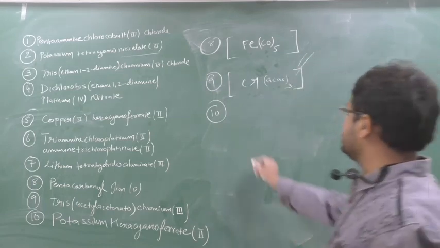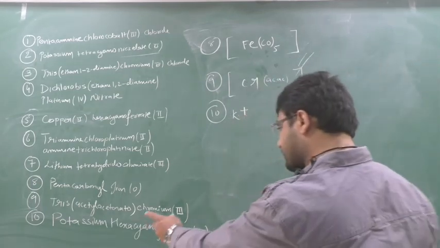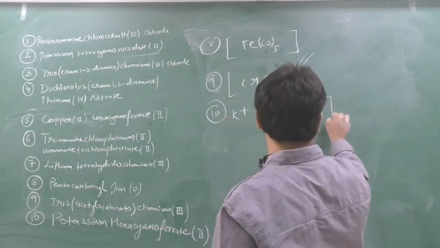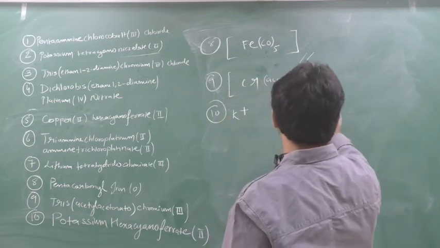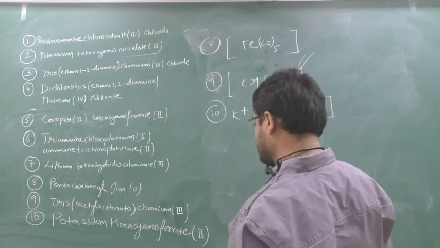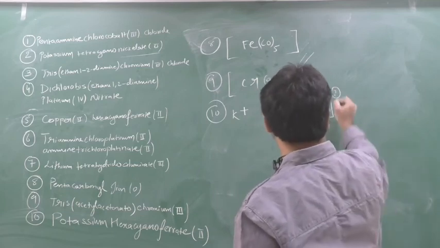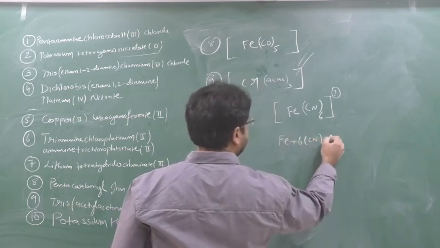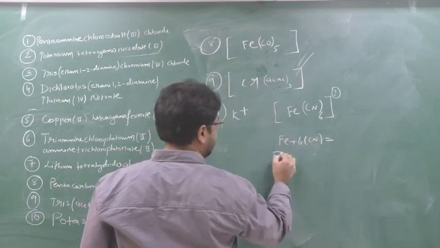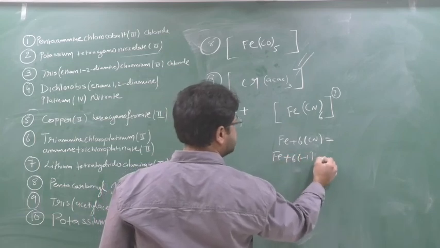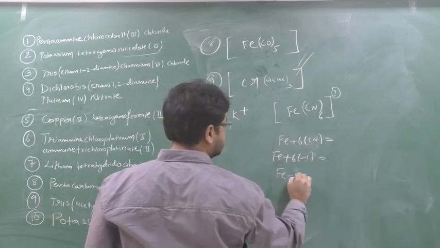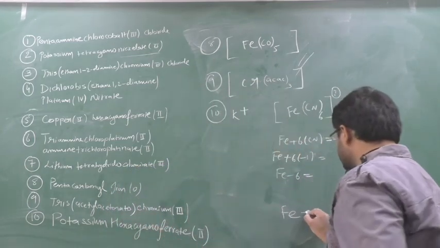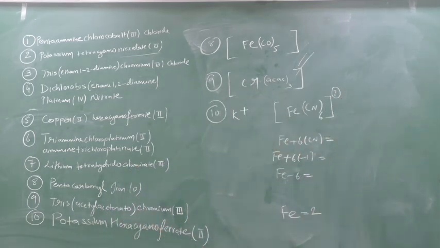Potassium, so here they have told potassium, that is K plus. Now the complex is an anionic complex, hexacyanoferrate. So open the complex, hexacyanoferrate. What charge should come here? Ferrate is 2. So see, Fe plus 6 into CN equal to what should come? Fe plus 6 into minus 1, I don't know. But I need Fe as 2.